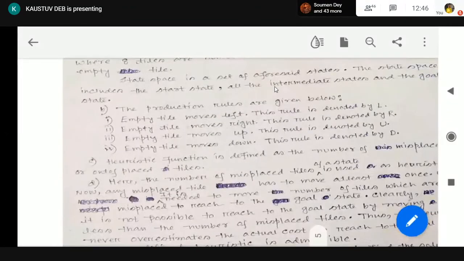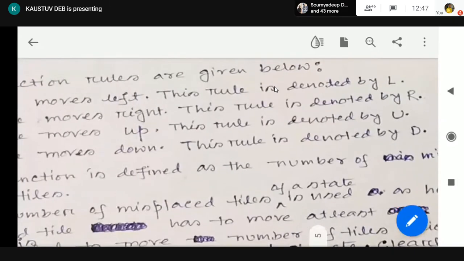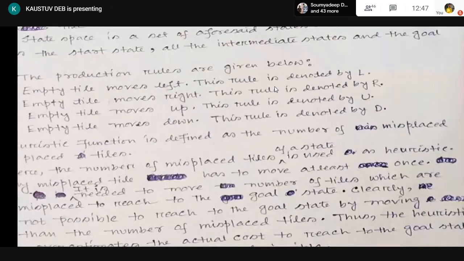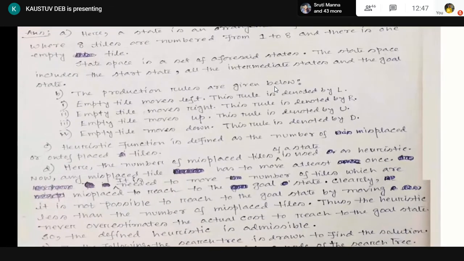Now the production rules. What are the production rules? The empty tile can move to the left, which is denoted by L. The empty tile moves to the right, denoted by R. Moves up, denoted by U. Moves down, denoted by D. So that we already know. In the 4 puzzle problem, we have done that.